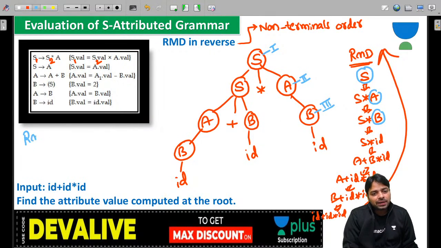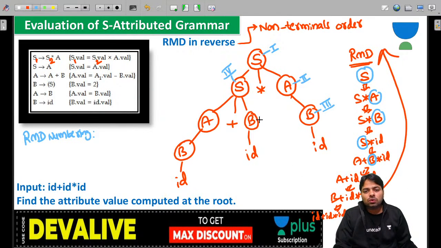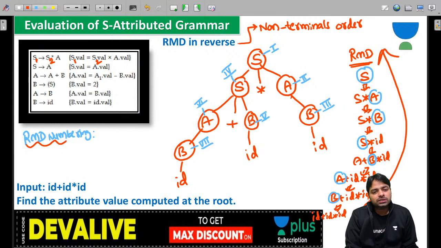So guys, RMD numbering is important first, because we are doing this manually. Next, B to ID is over. Next, this S, you need to find out where that S is. This is going to be the fourth one. And next, this B, and so many B's, you should know which B you are talking about. Next, this A is substituted, so this is going to be 6. And next, this B is going to be 7. That numbering is very, very important, because RMD numbering is going to answer everything now.